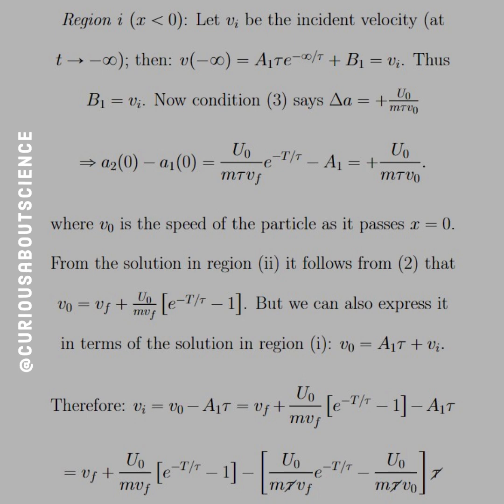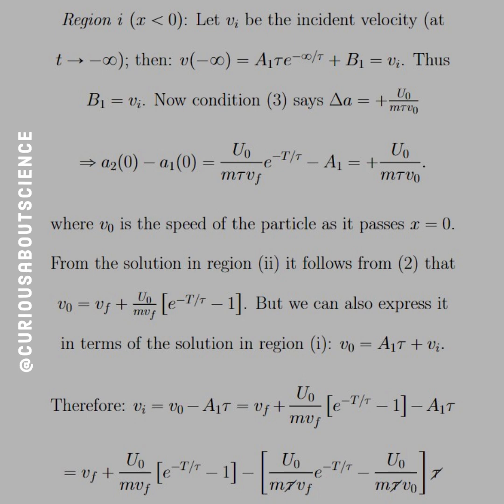From the solution in region 2, it follows that V0 is equal to Vf plus U0 over mVf, bracket e to the negative T over tau minus 1. But we can also express it in terms of the solution in region 1, where we have V0 is equal to A1 tau plus Vi.